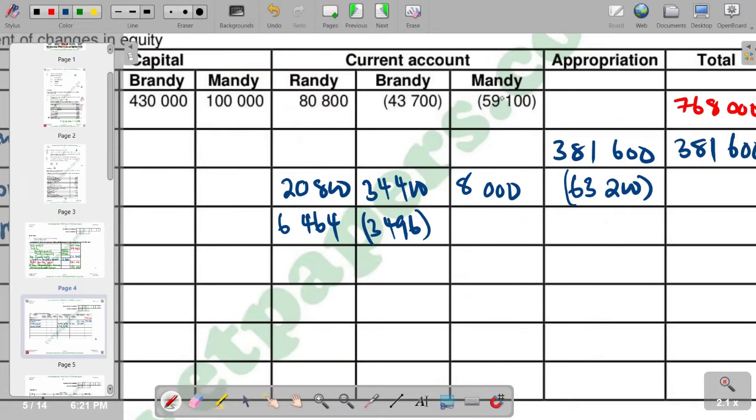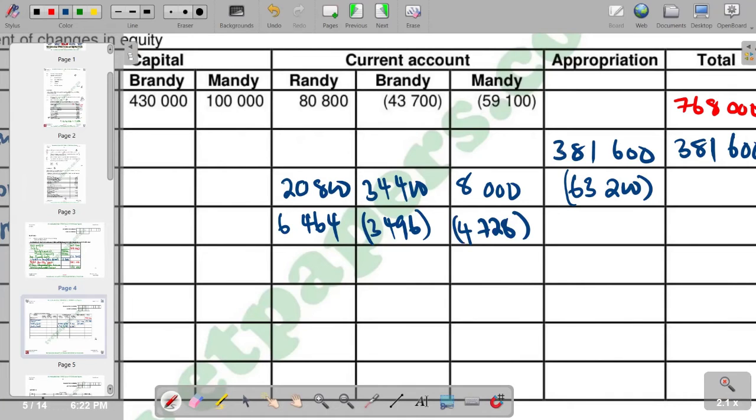And then we calculate again 59,100, we would multiply it by 0.08. You see what we get when you multiply 59,100 times 0.08. We are going to get 4,728, and again, it is going to be a negative.